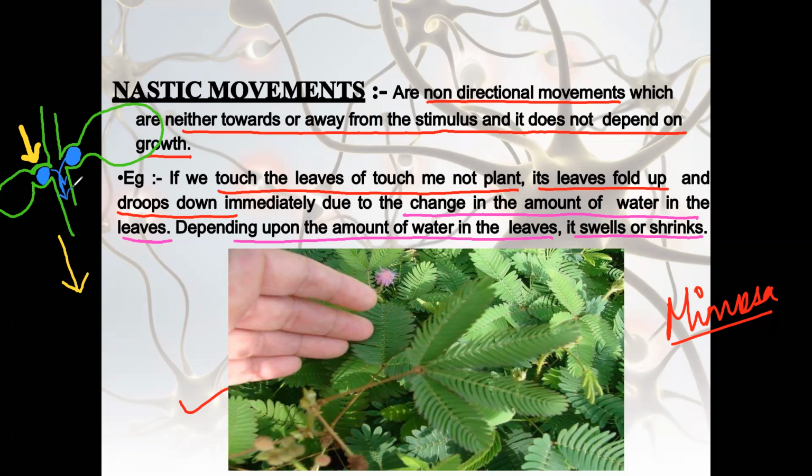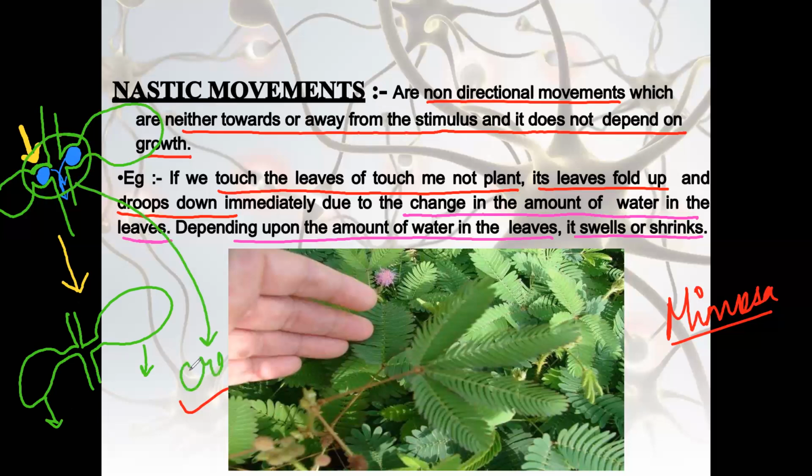Now because of this, we will have this structure of the leaf. Instead of bulgy, it is now converted into a small one. Because of that, now the leaf will fold. They'll start folding or they'll drop. Right? Now what's the role of this water? Water keeps the leaf erect, strong enough so that it can stand properly. Fine. Afterwards, later what will happen?